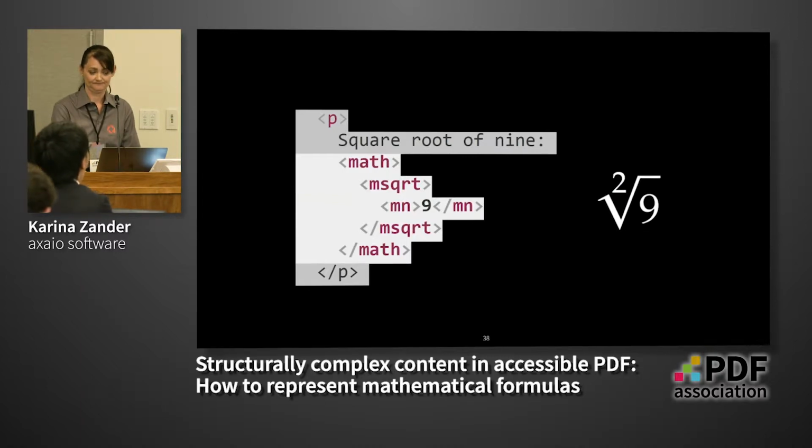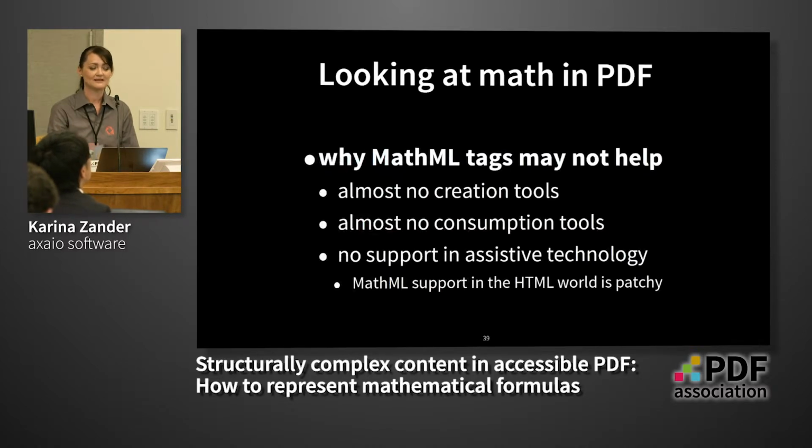But from our point of view, MathML tags can't help that much. You can do it, it works, but it doesn't help so much as there are almost no creation tools, so no tools which can lift it over into PDF. And there are almost no tools which could lift it out again from PDF to make it usable.